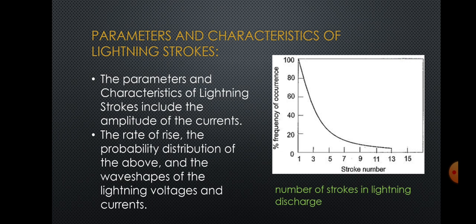The main parameters and characteristics are the rate of rise, the probability distribution of the above, and wave shapes of the lightning voltage and current. The strokes in the lightning discharge are countable by their numbers.